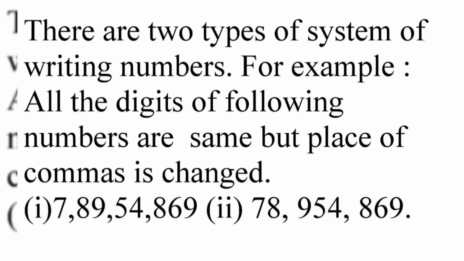There are two types of system of writing numbers. For example, all the digits of the following numbers are the same, but the place of commas is changed. First, 7,89,54,869, and second, 78,954,869.